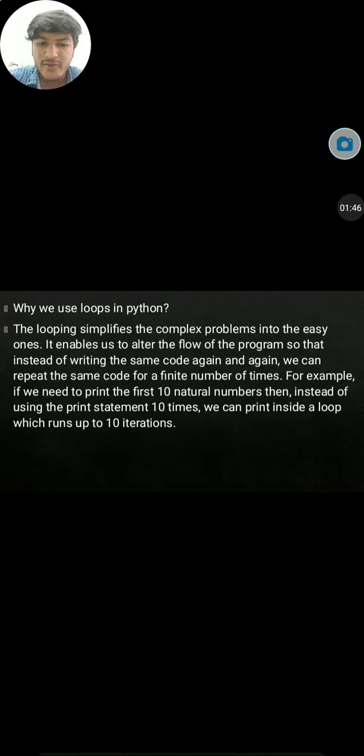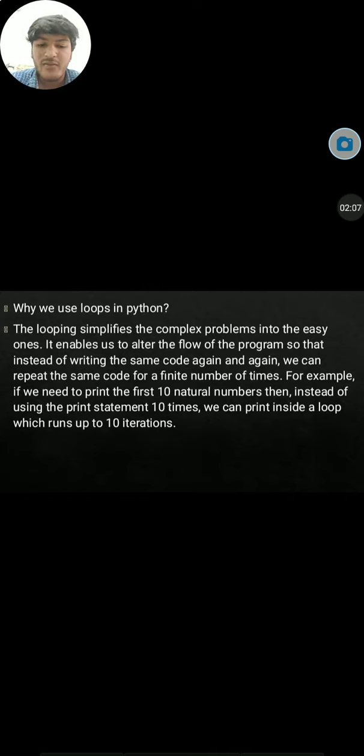Why do we use loops in Python? The loop simplifies complex problems into easy ones. It enables us to alter the flow of the program so that instead of writing the same code again and again, we can repeat the same code for a finite number of times.